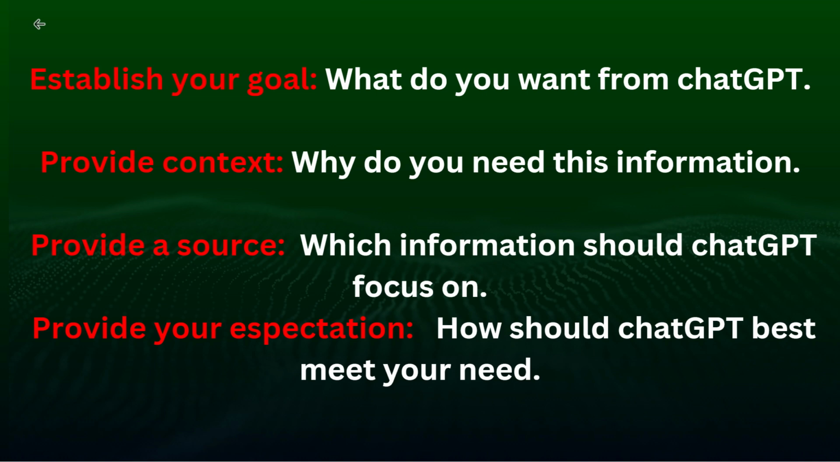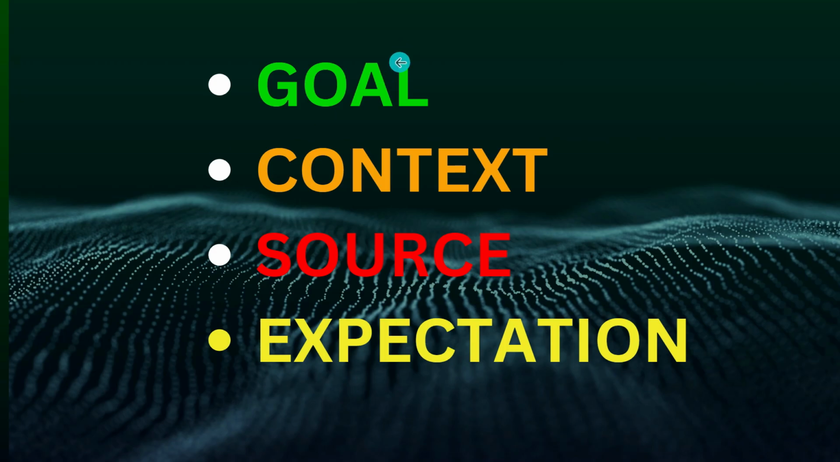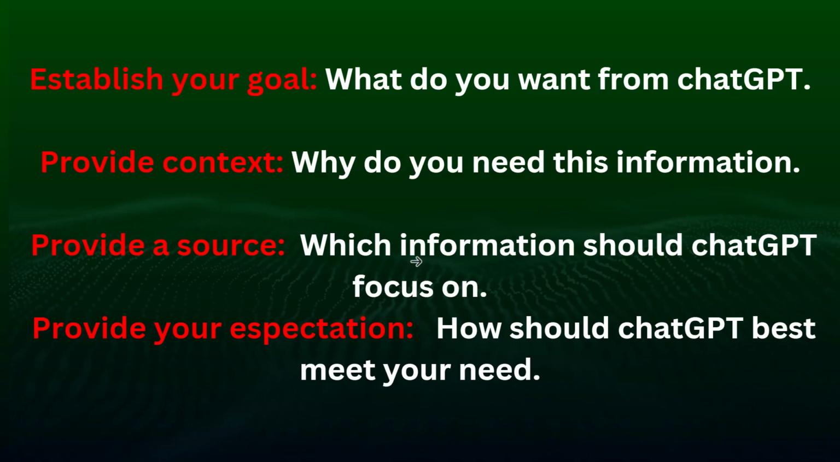And the last point is provide your expectation. What do you want to get from ChatGPT? How do you want ChatGPT to help you? So those things you need to mention. So the first thing is establish your goal, then the second thing is provide context, then the third one is provide a source, then the fourth one is provide your expectation. So this is the pattern: goal, context, source and expectation. I think you have got the idea.